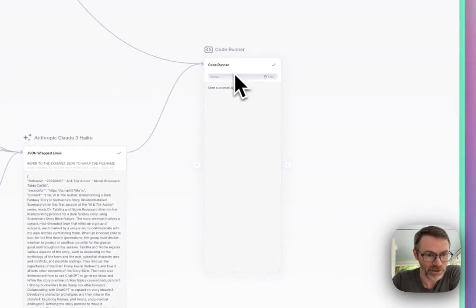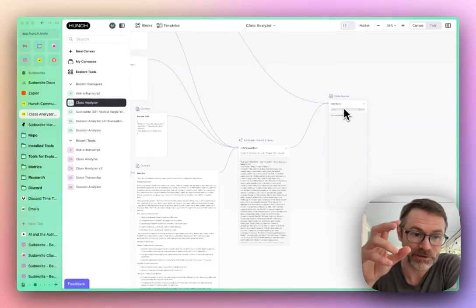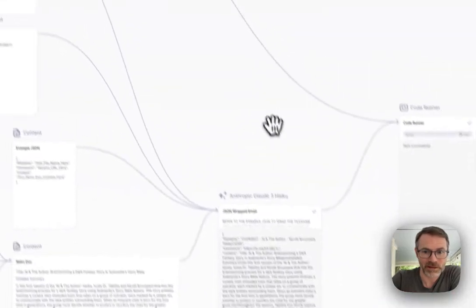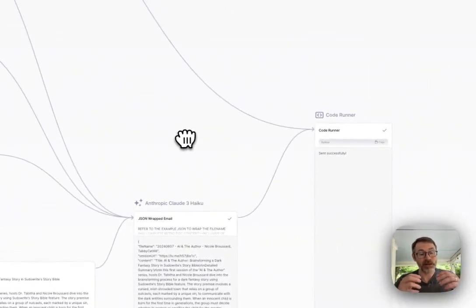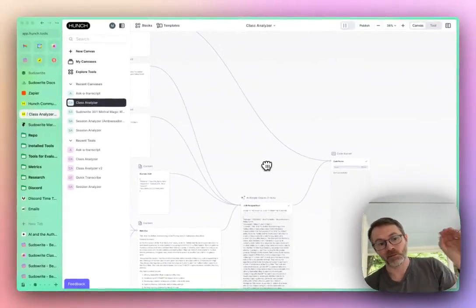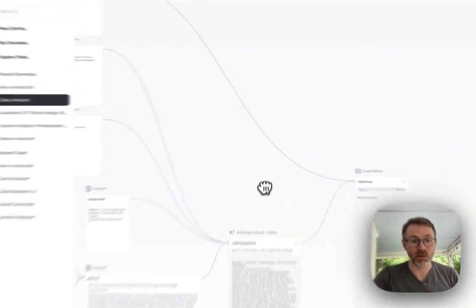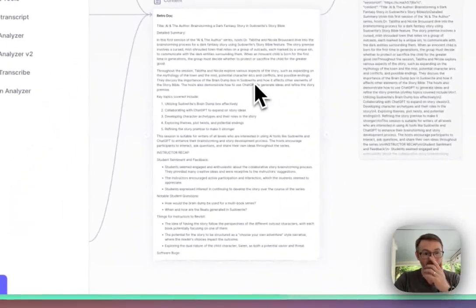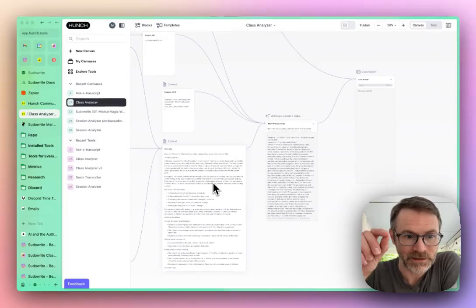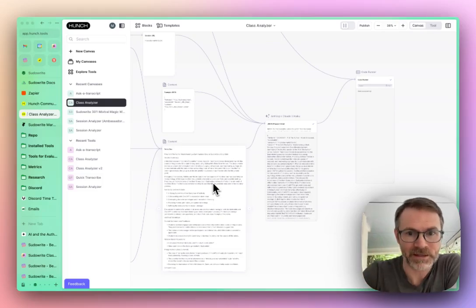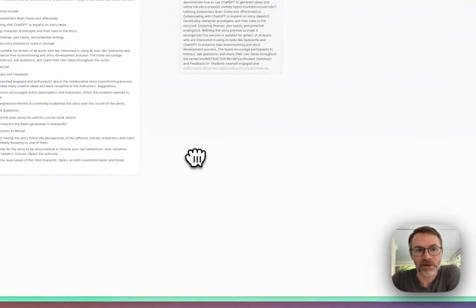The actual final step is this code runner block, and it runs code. What that code does is it hits the webhook with this JSON, and that webhook is set up via Zapier. When that webhook is hit, that Zap creates a Google document with the substance of the retro doc. The other thing it does is notify our teachers in our class notes channel. As soon as these are processed, the teachers have access to them via that shared Google Drive.